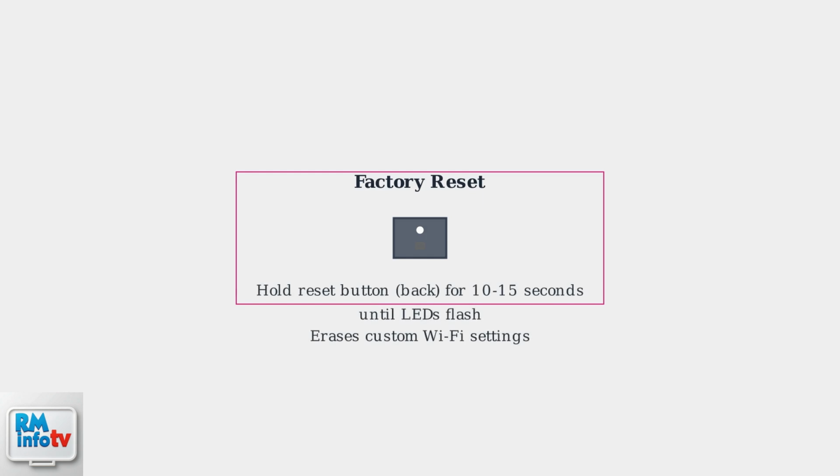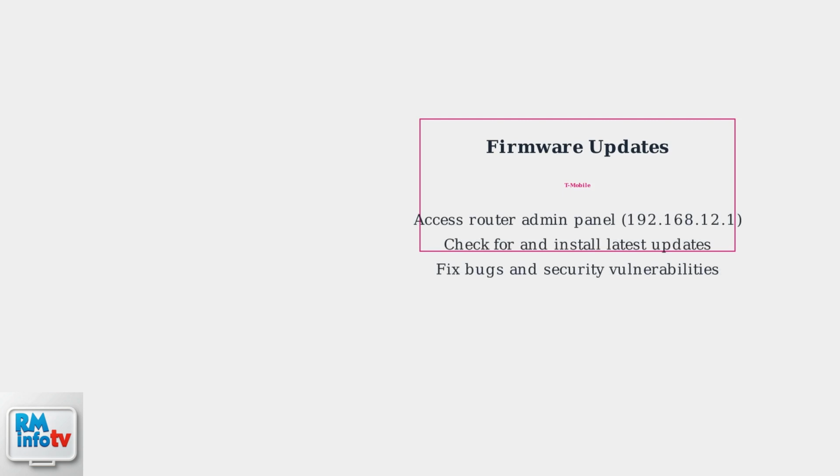A factory reset restores the router to default settings, useful as a last resort for persistent problems. Hold the reset button on the back for 10 to 15 seconds until the LEDs flash, but remember this erases custom Wi-Fi settings. Firmware updates, preferably the latest version, fix bugs and security vulnerabilities.